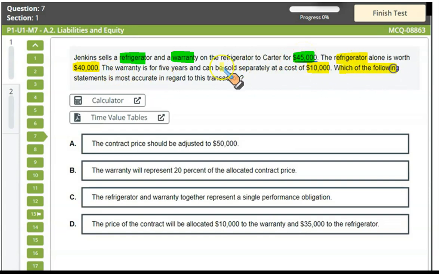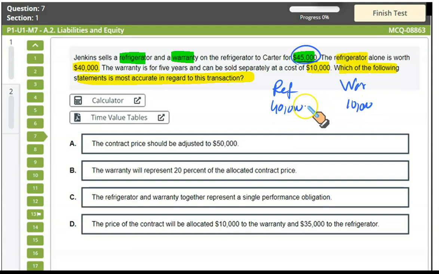Now, which of the following statements is most accurate in regard to this transaction? Listen to me very carefully. We have two items, refrigerator and warranty, and they are separately sold for 40,000 and 10,000 respectively. That means 50, but together they are being sold at 45. So how should we allocate the revenue? How should we split this 45 into two parts, the refrigerator sale and the warranty sale, a separable warranty?